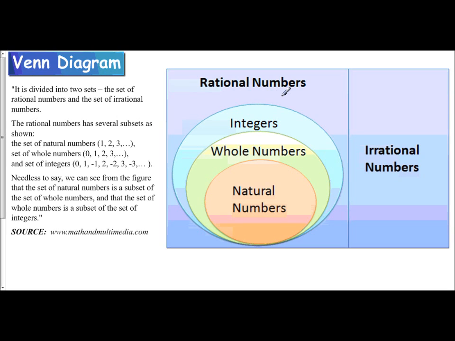This picture comes from a site, mathandmultimedia.com. It's a very useful Venn diagram, and they have a very good explanation of the real number set. It says that the real number set is divided into two sets, a set of rational numbers and a set of irrational numbers. Now the rational numbers have several subsets. We see the natural numbers, the whole numbers, and the integers. They give us examples of those. And they say, needless to say, we can see from this figure that the set of natural numbers is a subset of the set of whole numbers, and that the set of whole numbers is a subset of the set of integers. And so we can see in words the explanation of what we see in the diagram.